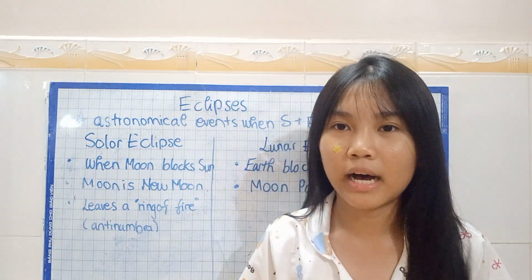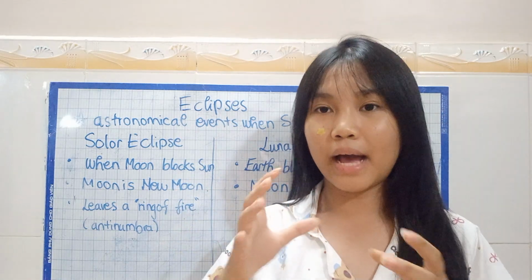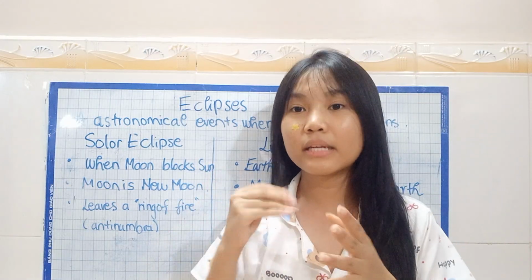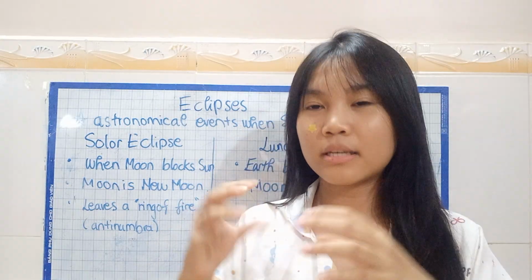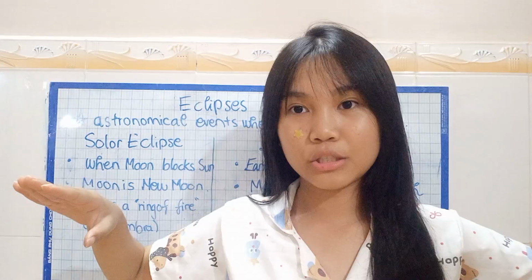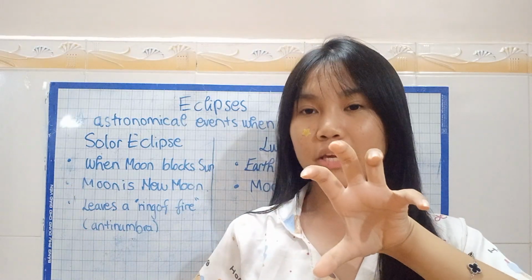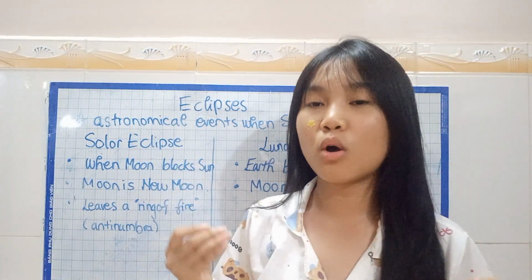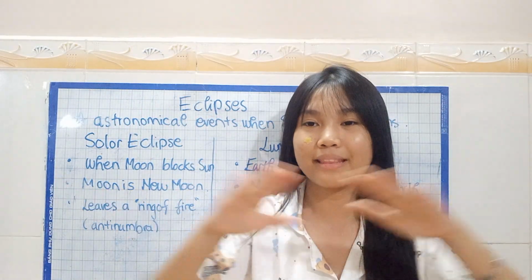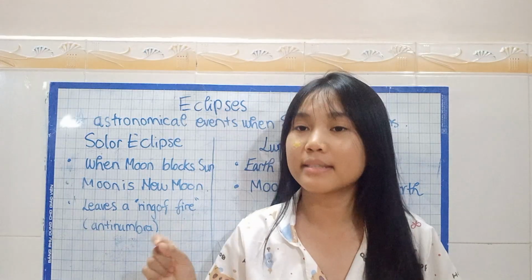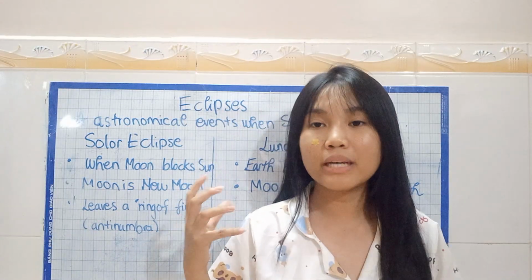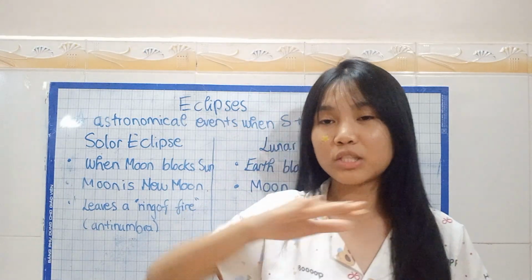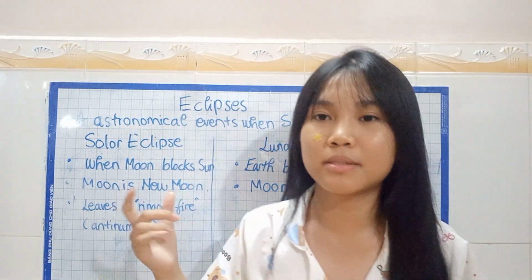A lot of the time there could still be a new moon, but it does not directly align with the others. The earth could be here, the moon somewhere here, and the sun somewhere else. So it does not actually have to align in a straight line every time there's a new moon. That's why it's so important that it must be in a straight line for it to be a solar eclipse.